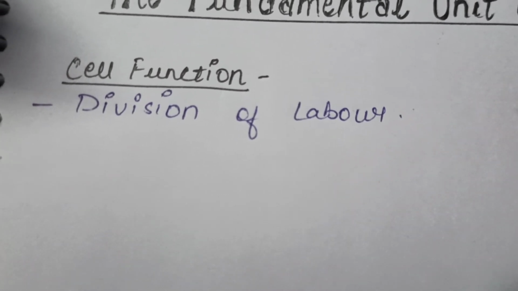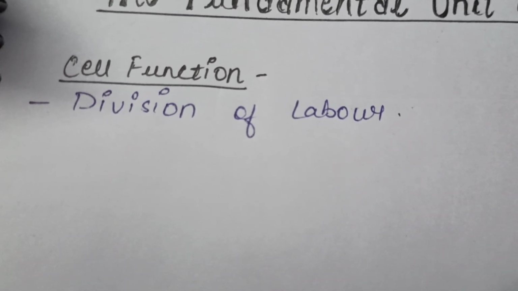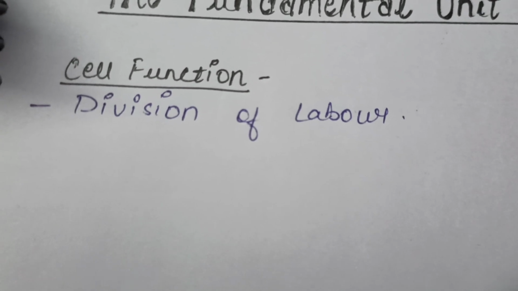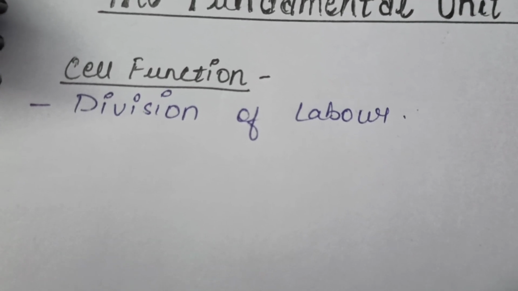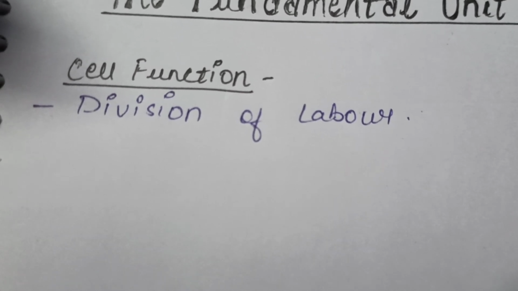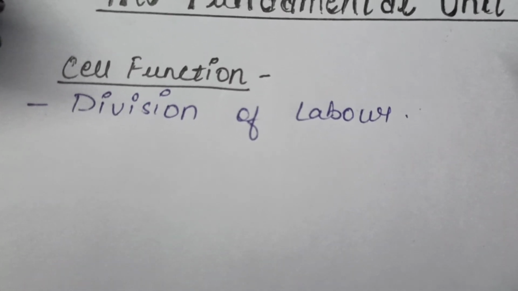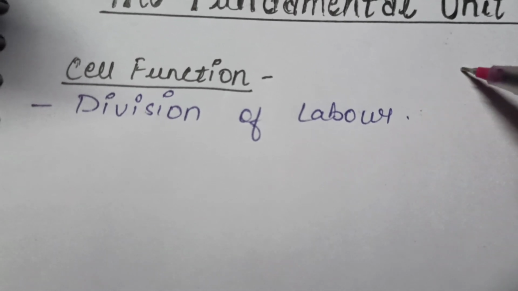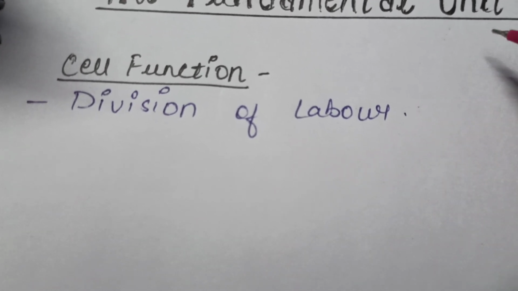This is because each cell present in our body has certain specific components which we know as cell organelles.